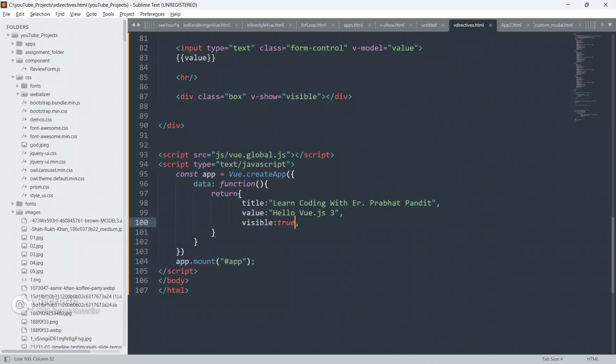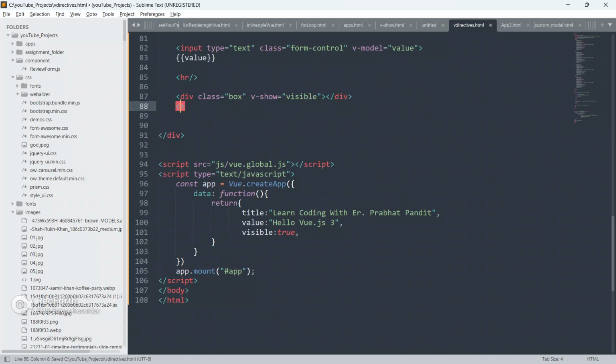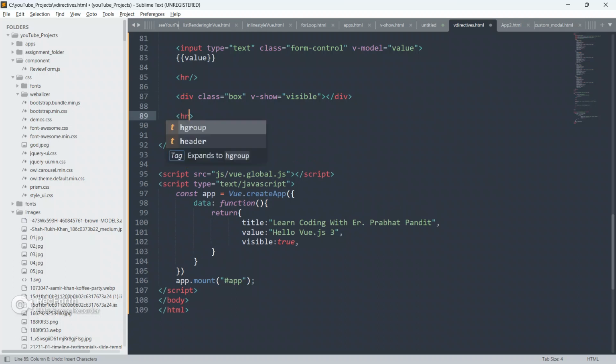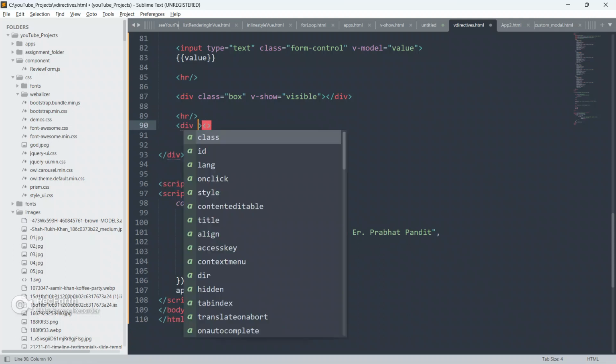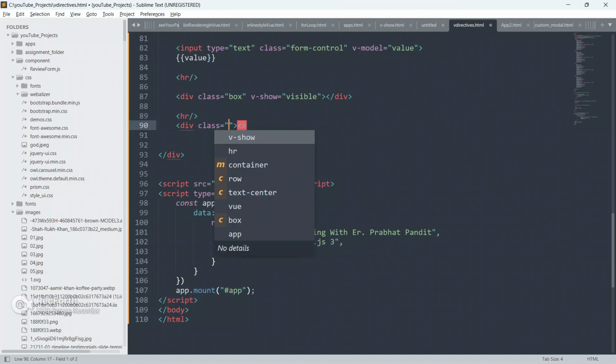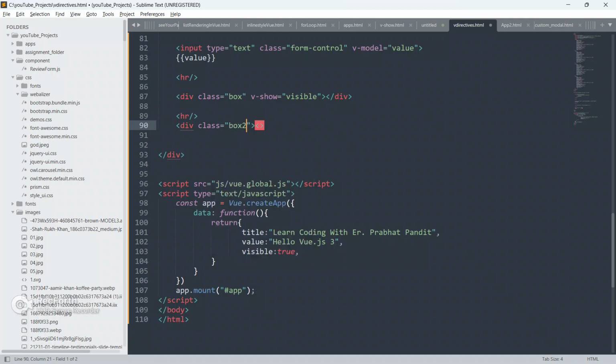Okay, so now, guys, we will learn about v-if, v-else, and v-else-if. So now just create another h1 and HR. Now create another div below this HR, give it a class, give it a class as box2,